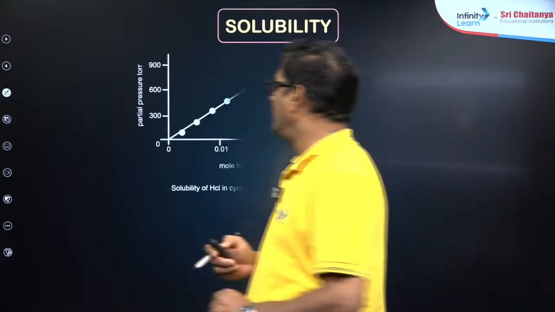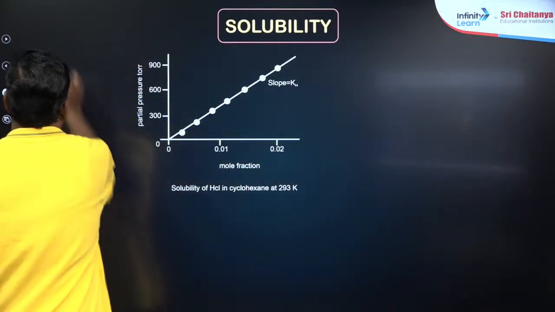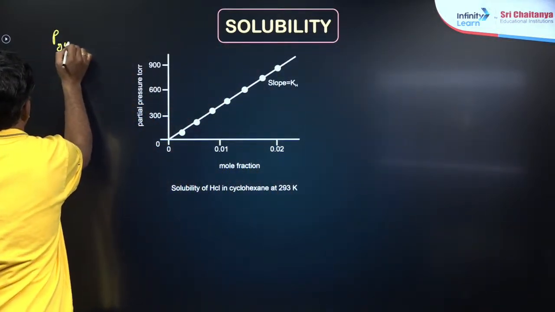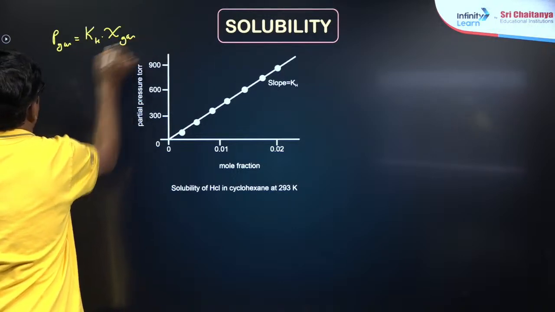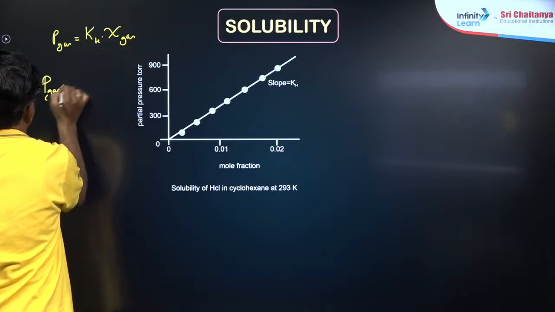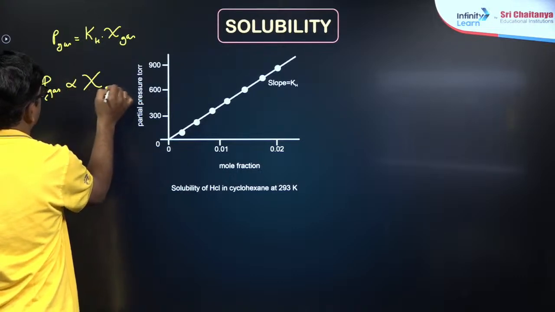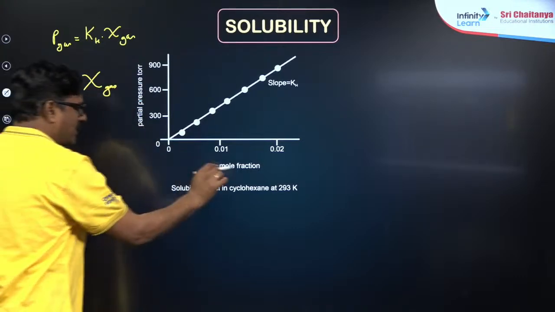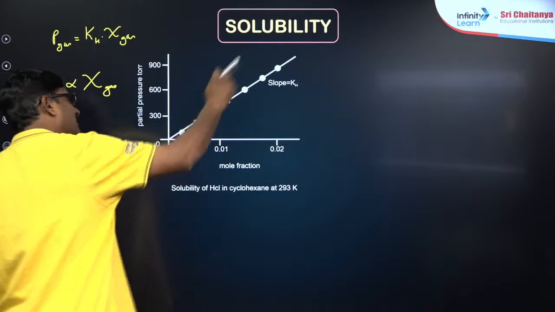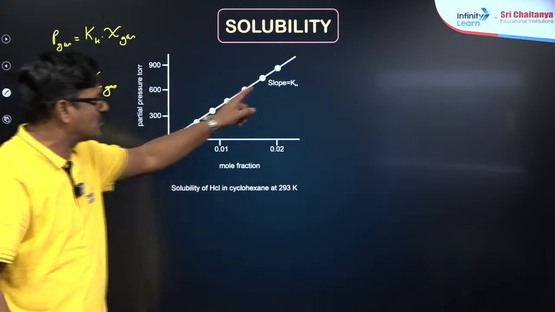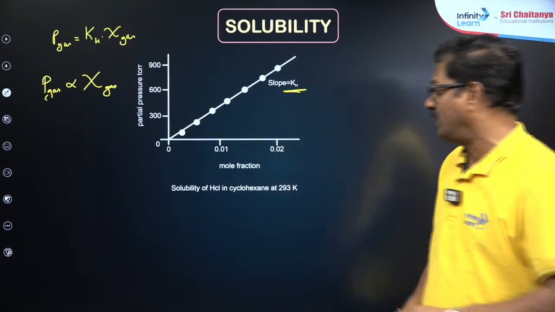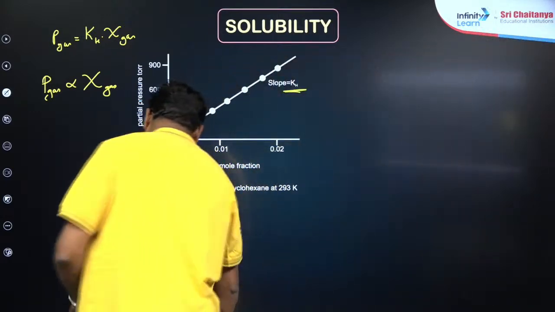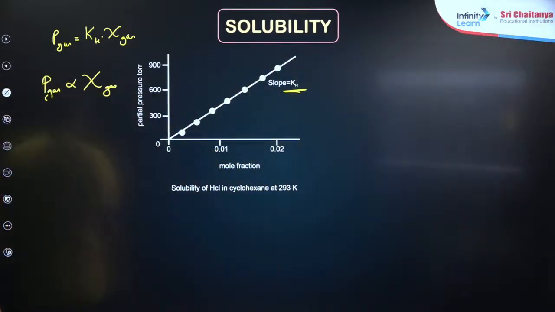Okay. And you can say partial pressure of the gas is equal to Henry's law constant times the mole fraction of the gas. I would say partial pressure of the gas is directly proportional to mole fraction of the gas. So if mole fraction and partial pressure are plotted, you are going to get a straight line with a slope. Henry's law constant is given. Mind it, studying the graph is very important. Take a note of it, everybody. Slope of the graph is Henry's law constant.